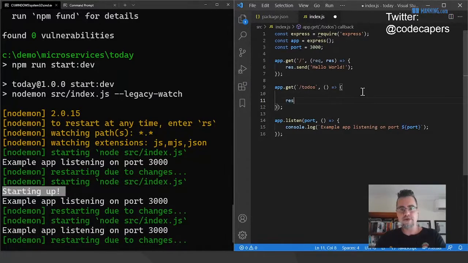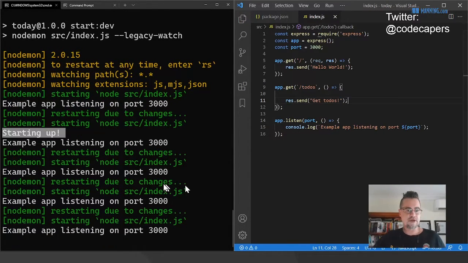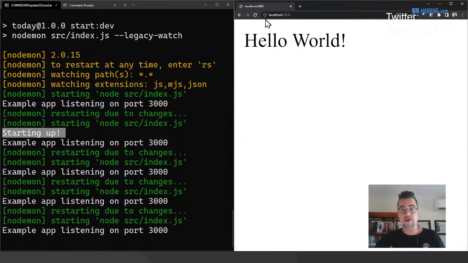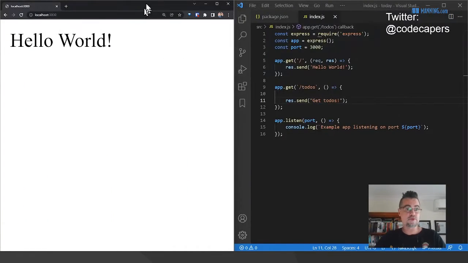I've got an endpoint here. I'm just going to test that I can do this. So that's going to restart my web server. I have to manually reload my web page to view it, but that's something you can deal with as well. In fact, I've got a blog post and a talk coming up on how to do live reload everywhere in the browser, in Docker.